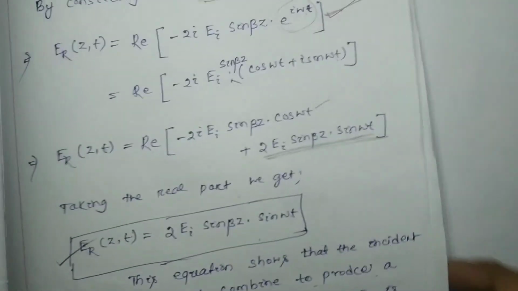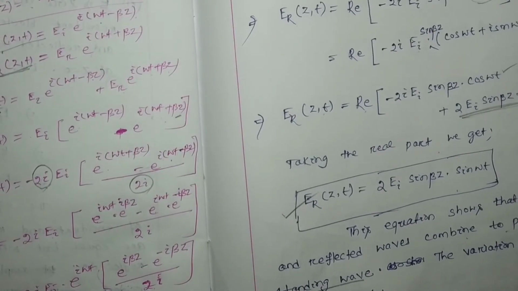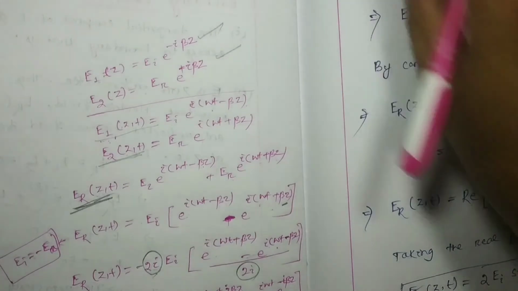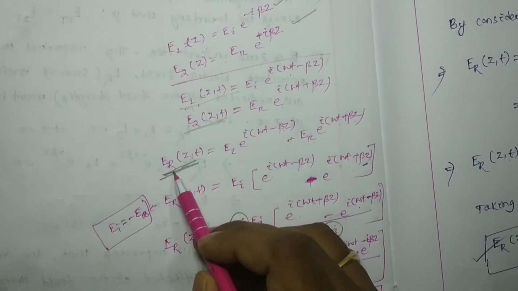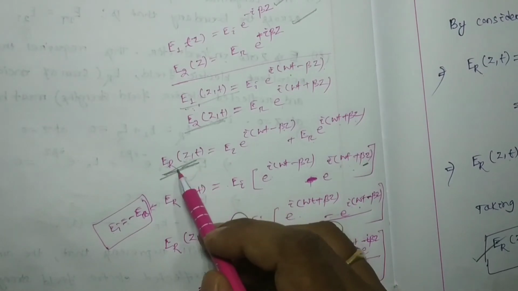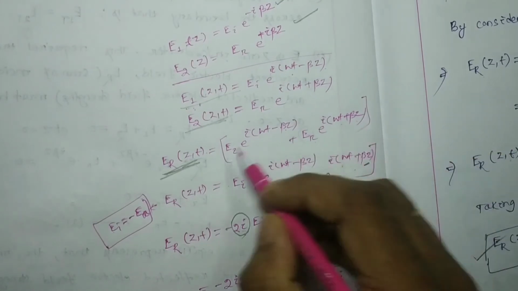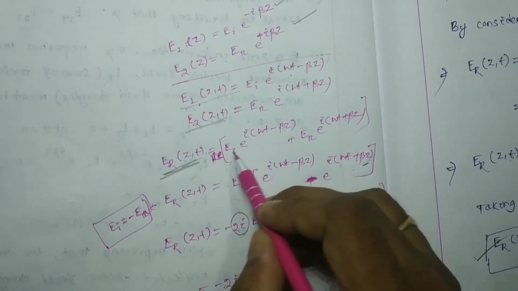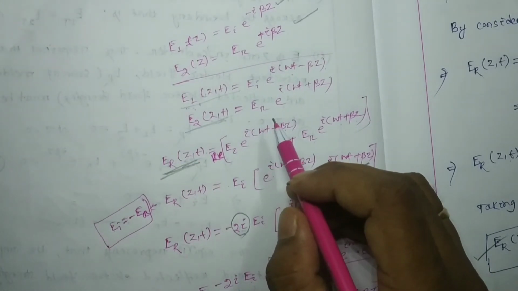And here one thing I forgot to tell you: whenever we consider the resultant electric field in the form of Z, t, from the initial itself we have to write the real part, because as this is a function of both position and time, it is not an imaginary part.